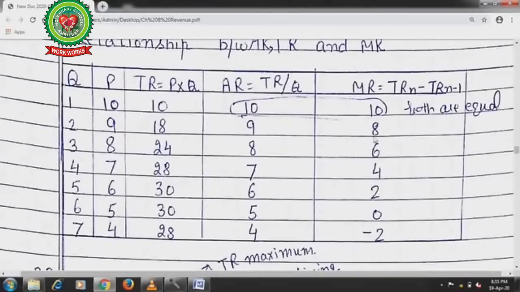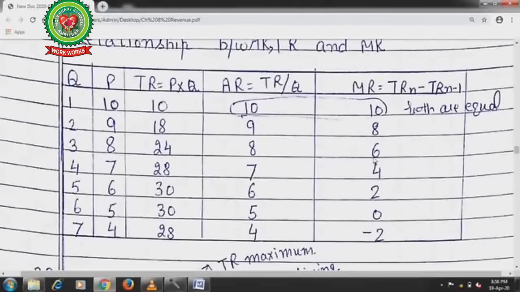Next, when 3 units of commodities are produced, the price was rupees 8. Total revenue is 8 threes are 24, average revenue is 24 divided by 3, which equals 8, and marginal revenue is 24 minus 18, which gives you 6.